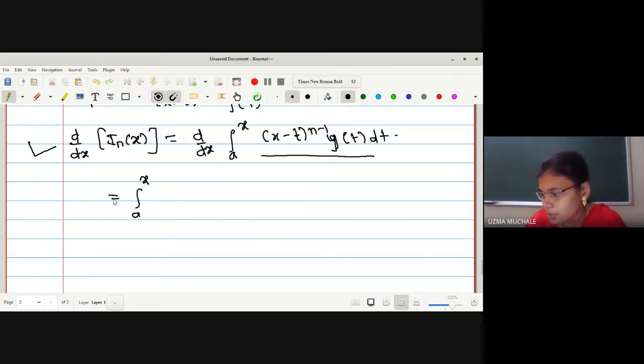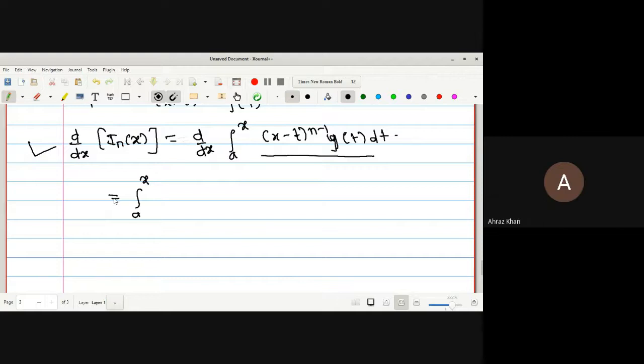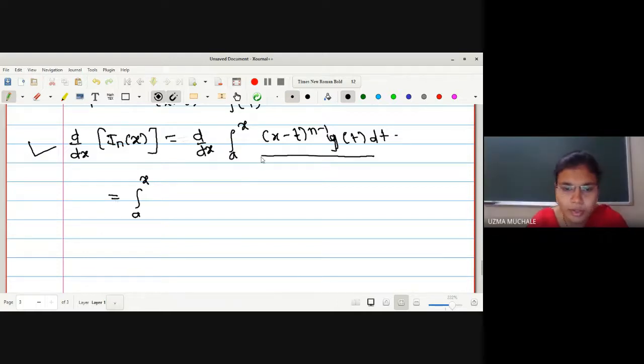How to find the derivative? Partially, with respect to x. At that time, we will keep y of t as it is. What will be the derivative? N minus 1 we keep as it is, and then (x minus t) raised to n minus 1 minus 1.